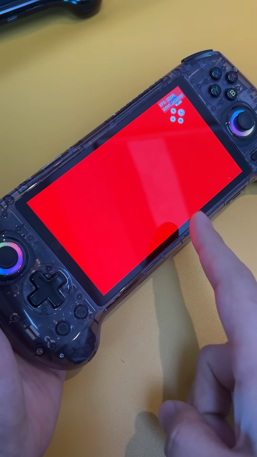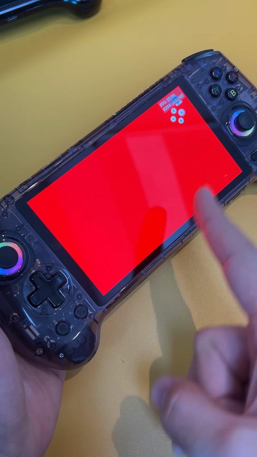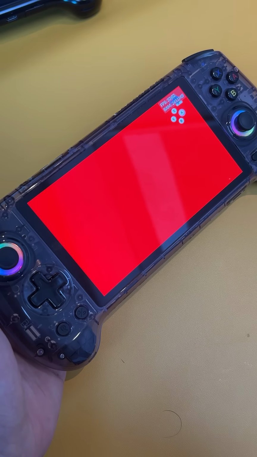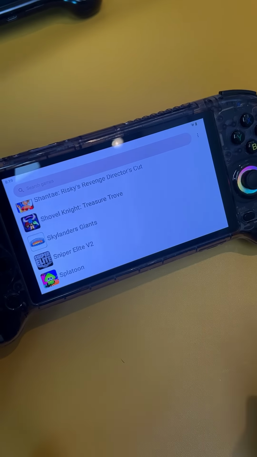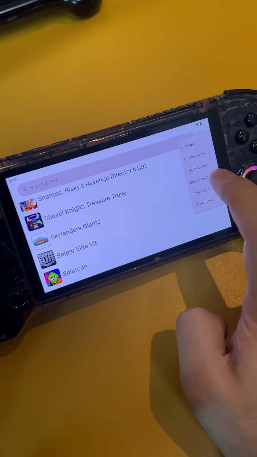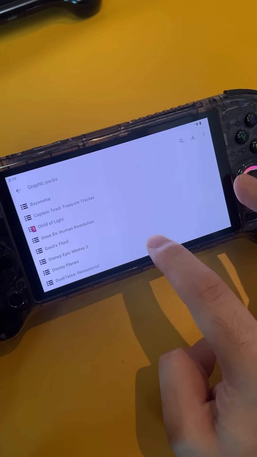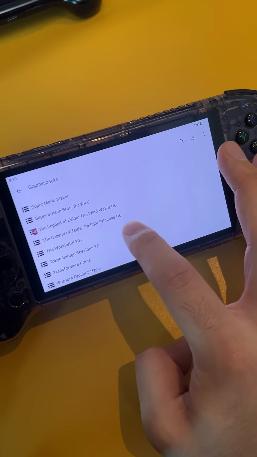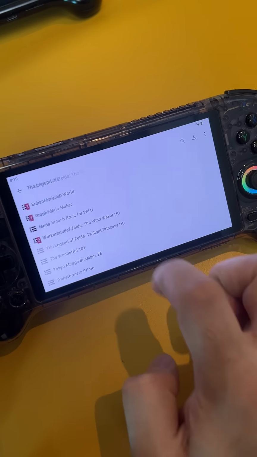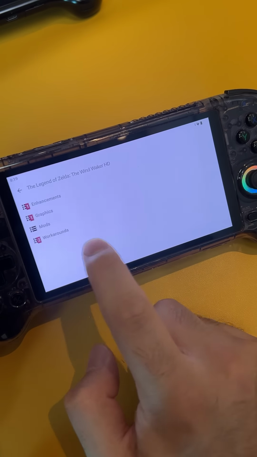Here's how to fix the red screen on The Legend of Zelda Wind Waker HD Remaster on Wii U on the Emeralding RG557. On this menu, go to the top right corner and press the hamburger button. Find the graphics packs. On here, we're going to go ahead and find our game, which is The Legend of Zelda Wind Waker HD.